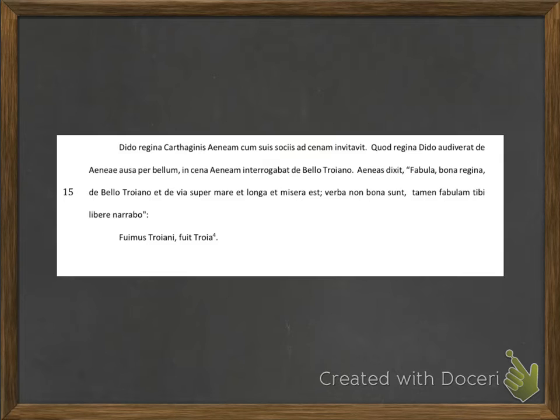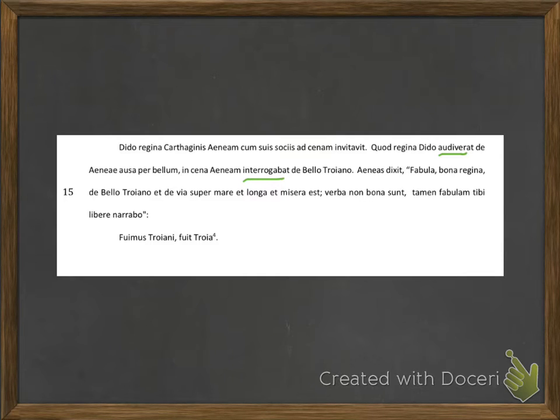This sentence is much longer and is going to require that we find all of the verbs in the sentence and decide where to divide it in half. There are two verbs, audiverat and interrogabat. That means that my sentence has two parts. The question is, where should those two parts divide?